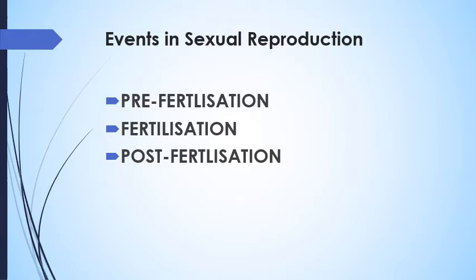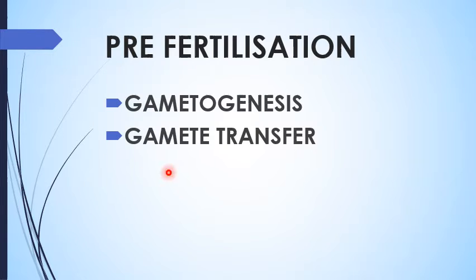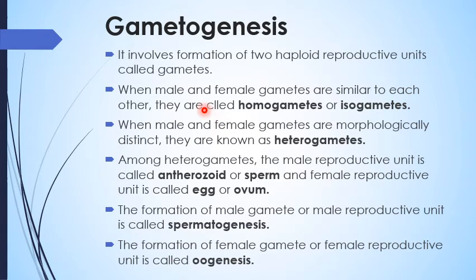So the events in sexual reproduction which we will discuss are, number one, pre-fertilization, then fertilization, and then post-fertilization. Pre-fertilization includes gametogenesis and gamete transfer. What do you mean by gametogenesis? It involves the formation of two haploid reproductive units that are called the gametes. So the formation of the gametes, the process, is known as gametogenesis.